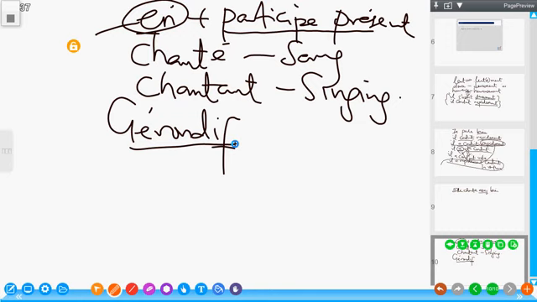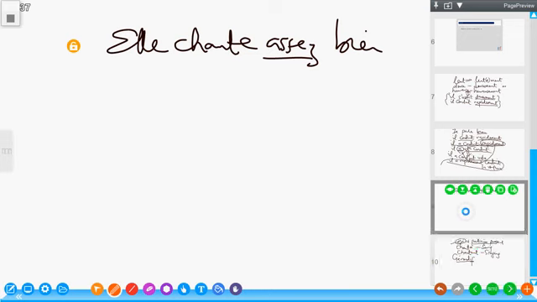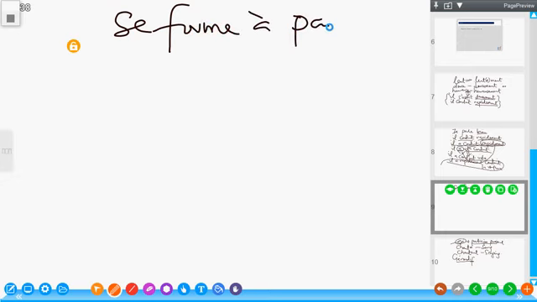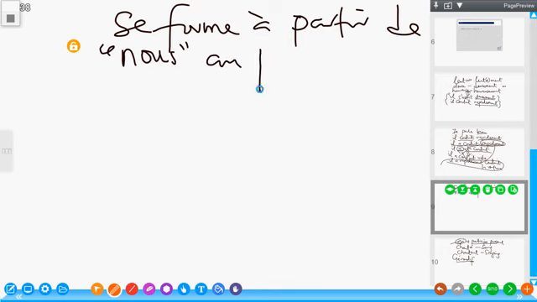Now, the next question should be, how do we identify or conjugate the participe présent? On continue. The conjugation of participe présent is actually the simplest in French. What do we need to do? Le participe présent se forme à partir de nous au présent.